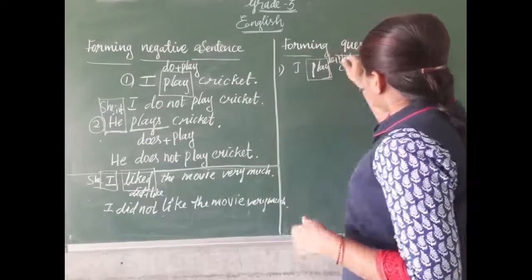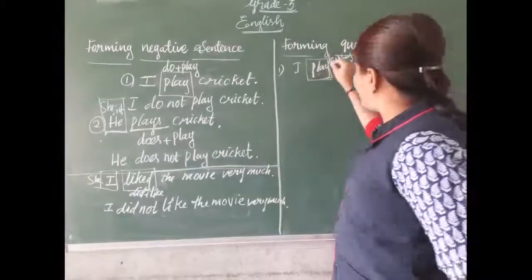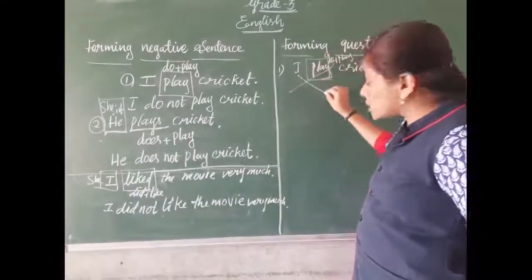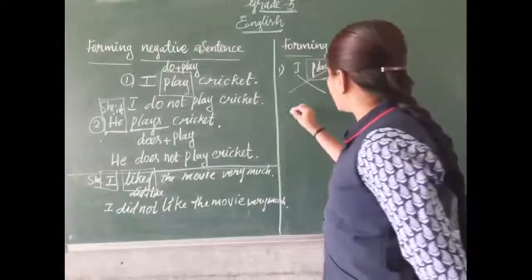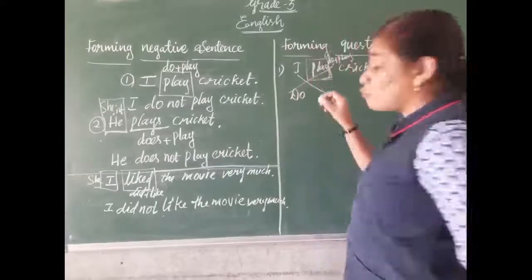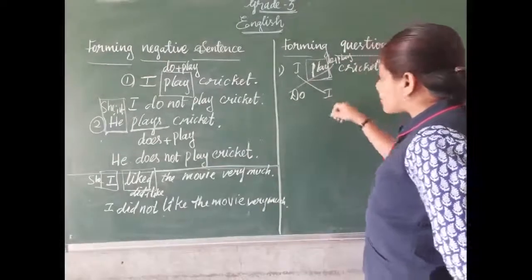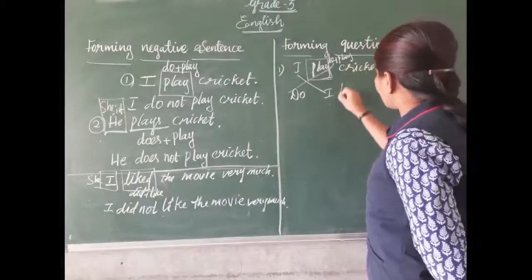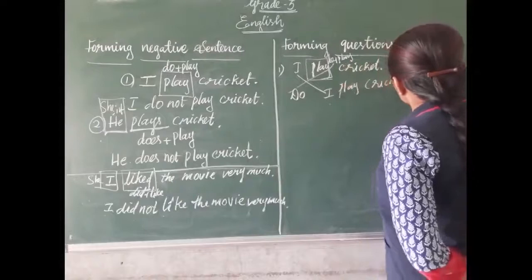Now, for making a question, the helping verb should come first, and the subject will go second. What is the helping verb here? Do. What is the subject here? I. The remaining part you can follow. Do I play cricket?